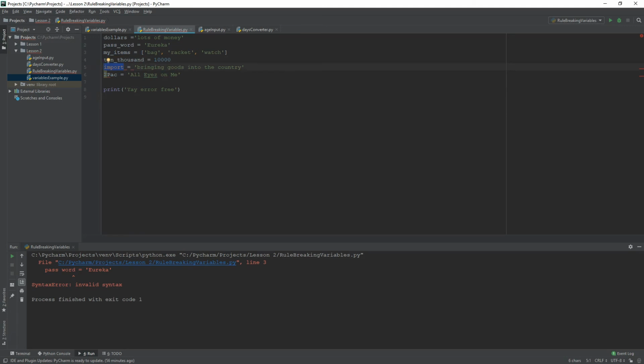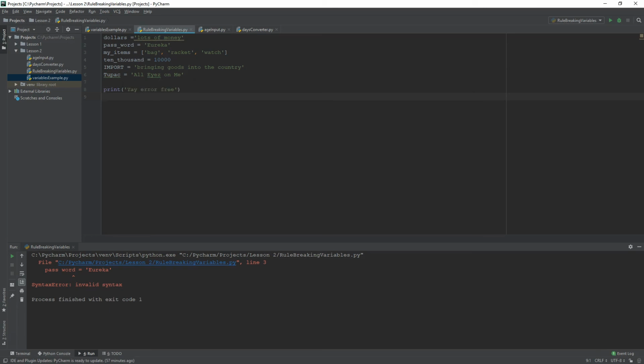Now, import, bringing goods into the country. Well, that's not going to work because import is a Python keyword. So, I don't know, I think if we just make it a capitalized import, then it's no longer a Python keyword. And then, besides, the definition will stay constant. And finally, 2-pack. Yeah, if your name begins with a number, it cannot be a variable name. So we're going to have to change 2-pack to the more traditional, what's on his passport.